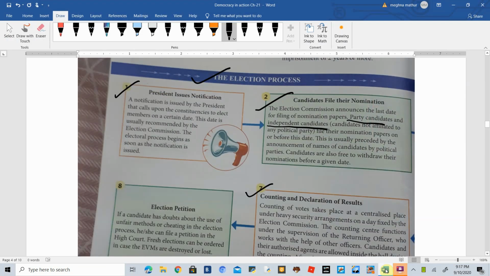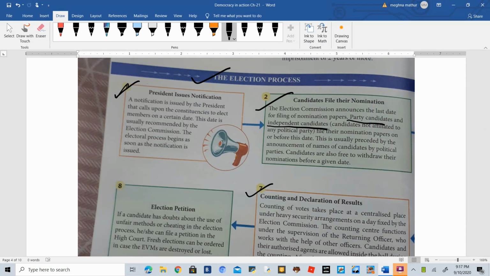Good morning, everyone. So, in the last live class, we started with the election process, and today we are going to revise the election process only. Okay. Now, what is the first step? The first step is president issues notification.